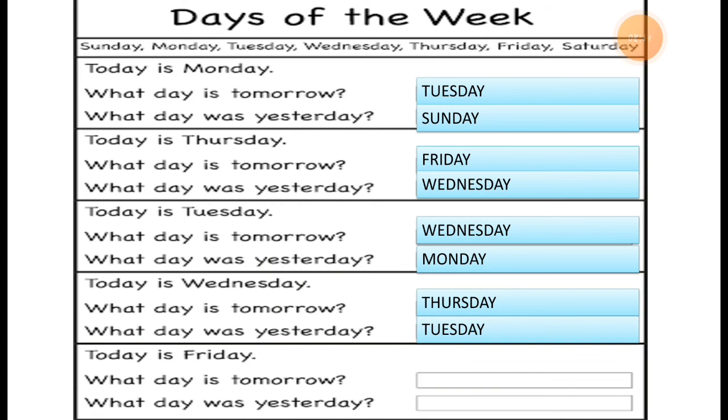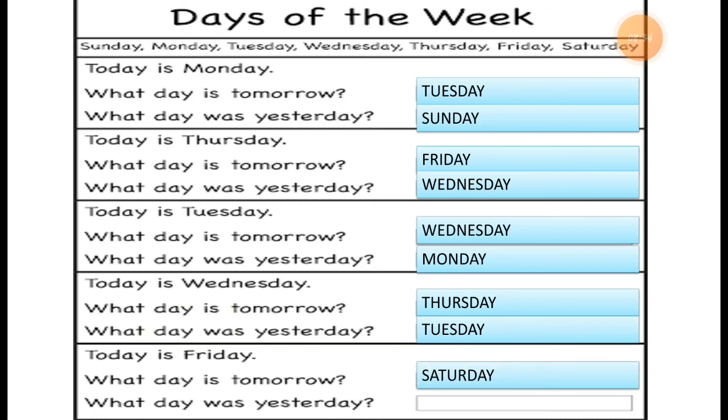Now if today is Friday, here is the question. Can you see this? If today is Friday, what day is tomorrow? Do you know which day is after Friday? So after Friday it is Saturday.